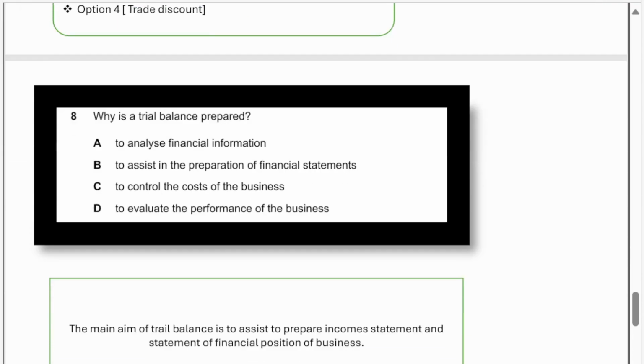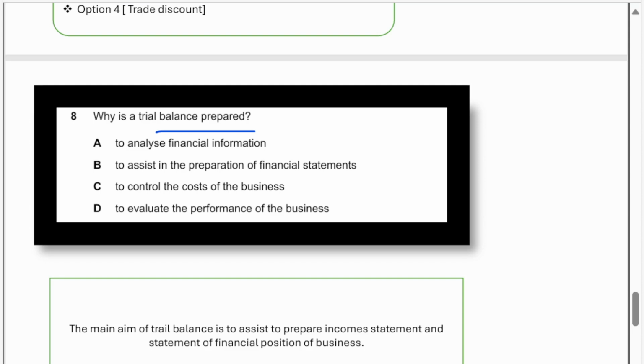Next, we are moving to question number 8. Why is a trial balance prepared? Before, I already told you about the trial balance. The trial balance rule is mainly that all the debit side equals the credit side, right? This is the rule of trial balance. And after the business document, there will be books of prime entry, then ledger, then trial balance. What is the next step? Next step is preparing financial statements.